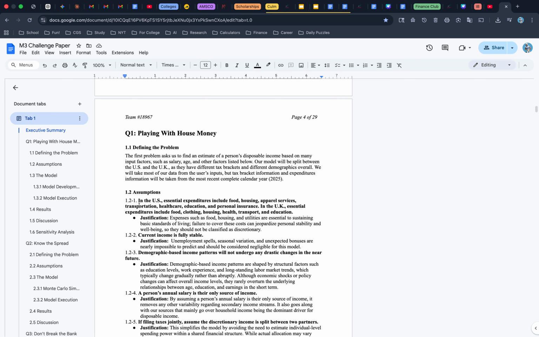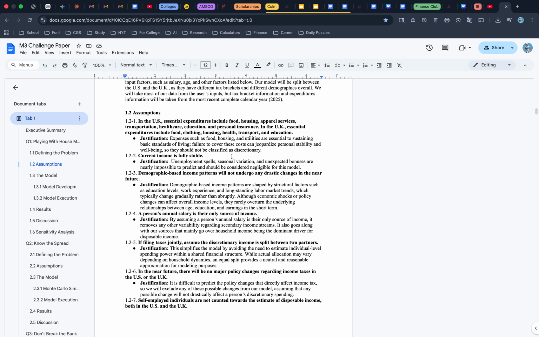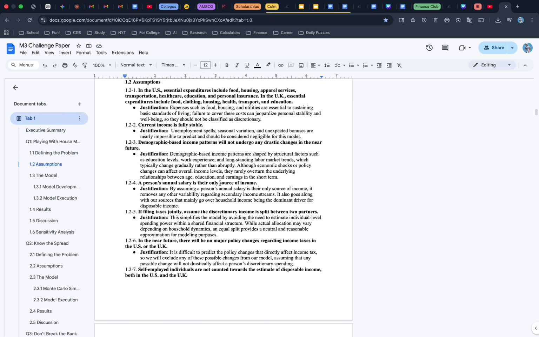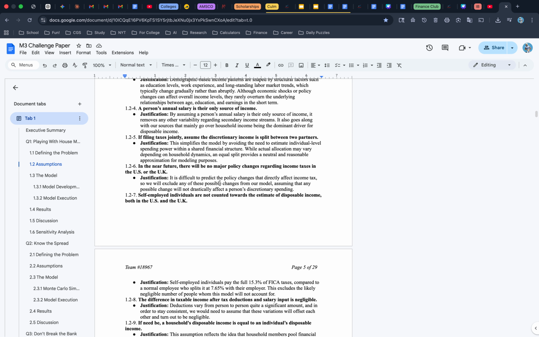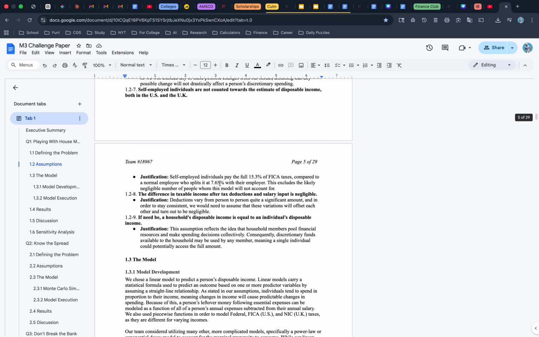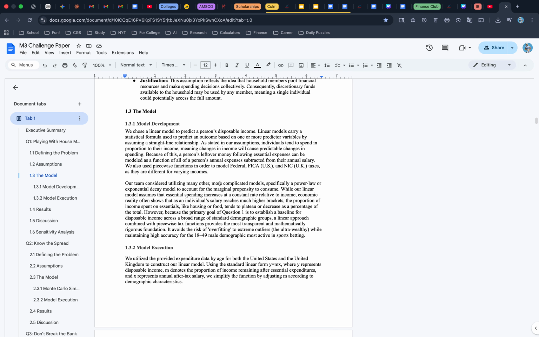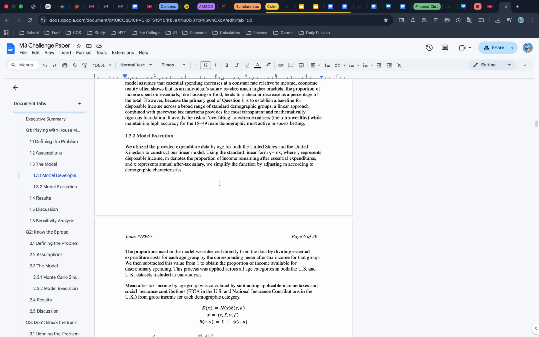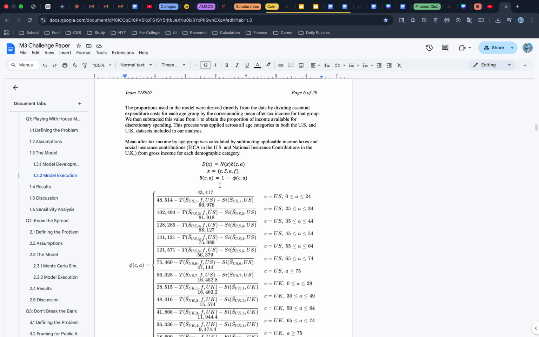So question number 1, playing with house money. The first problem basically asks us to find an estimate of a person's disposable income based on a lot of different factors. So here are our different assumptions that are just there in order to do our model. So you can read through those. So here's our model development, model execution, and here's our actual model.